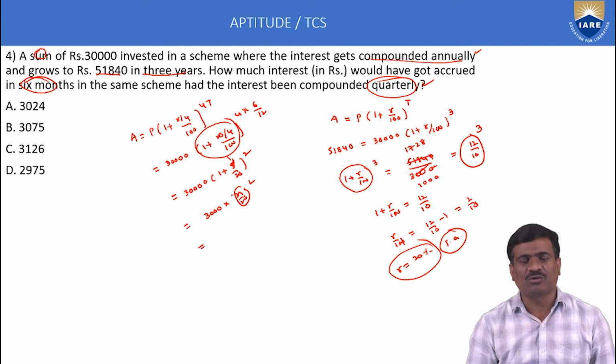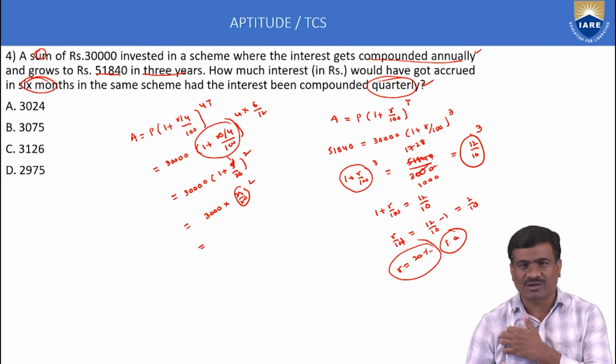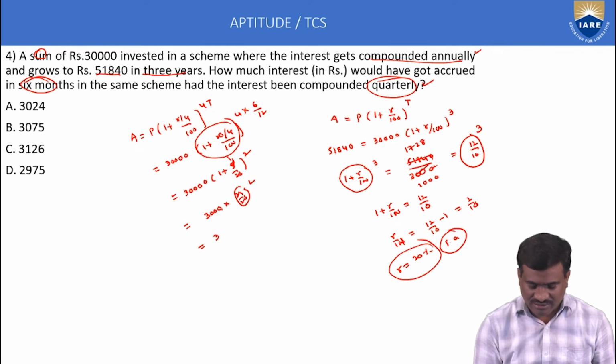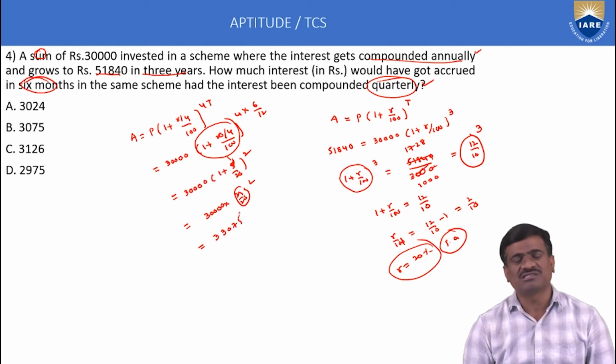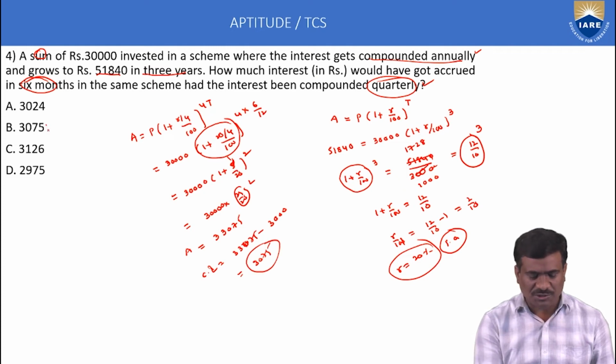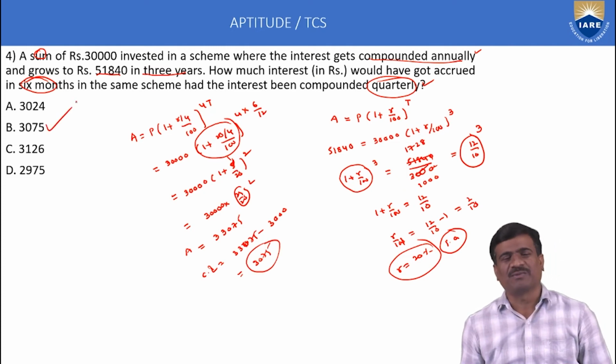Just to calculate only this value, 30,000, because in the TCS test pattern an on-screen calculator is available. Don't worry about simplification. I think the answer here is 33,075. This is called the amount. Therefore, compound interest is equal to amount minus principal amount, which is 3075. Option B only correct. This is the method.